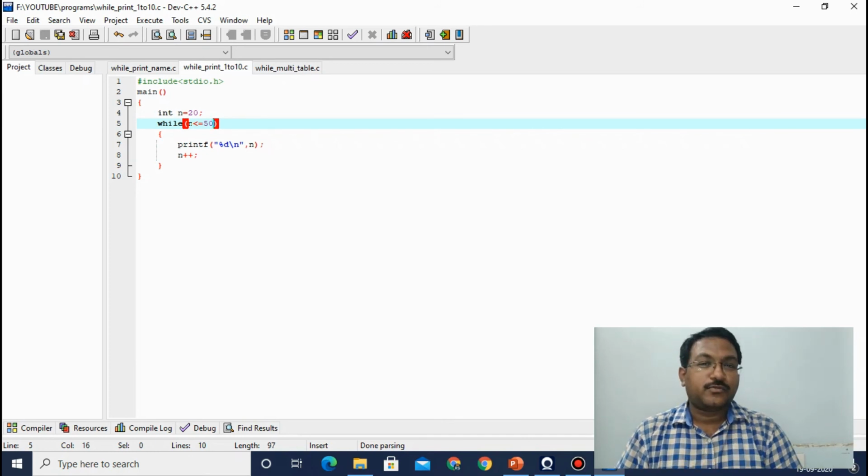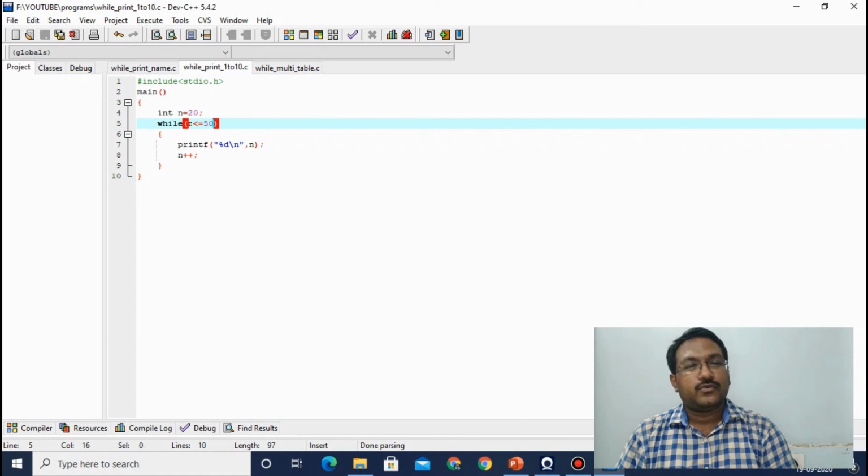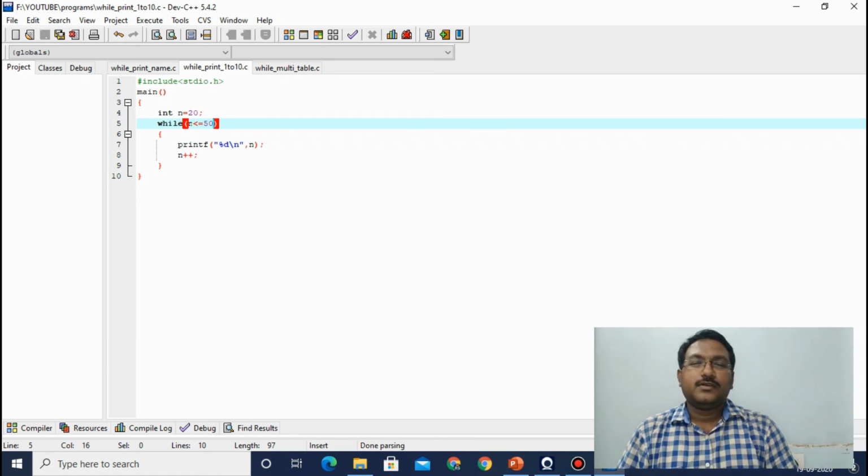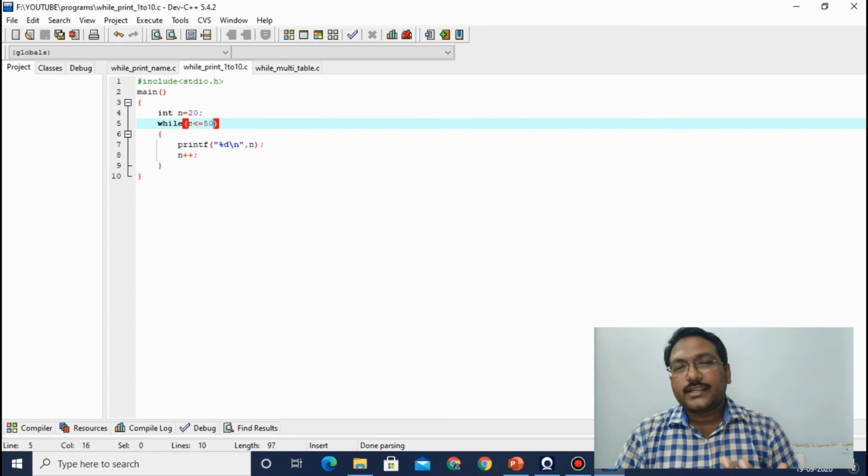Now the last program is to print the multiplication table of the number which is given by the user. That means if the user gives 2, we have to print the multiplication table of 2. Fine. So normally in a multiplication table, if we want to write the multiplication table of 2, we will write 2 into 1 is equal to 2, up to 2 into 10 is equal to 20.